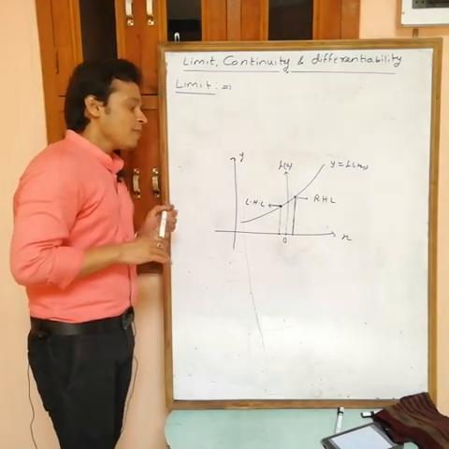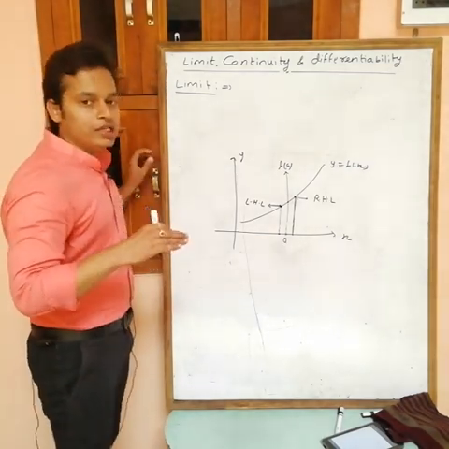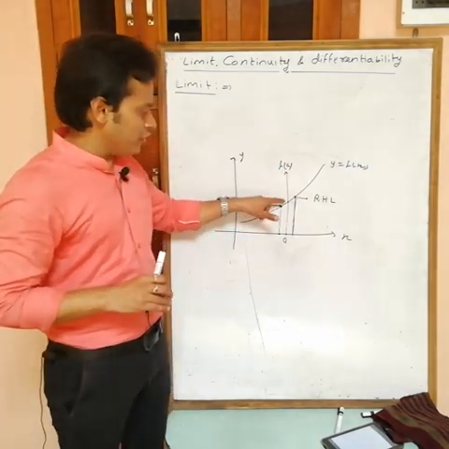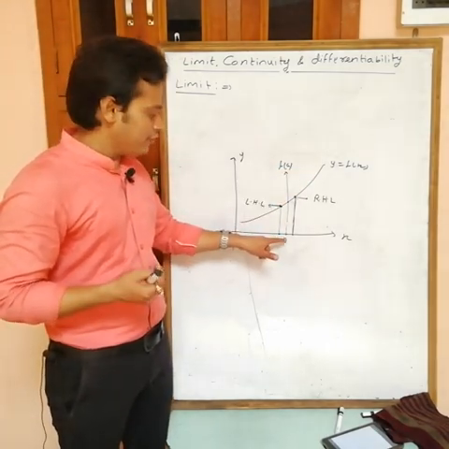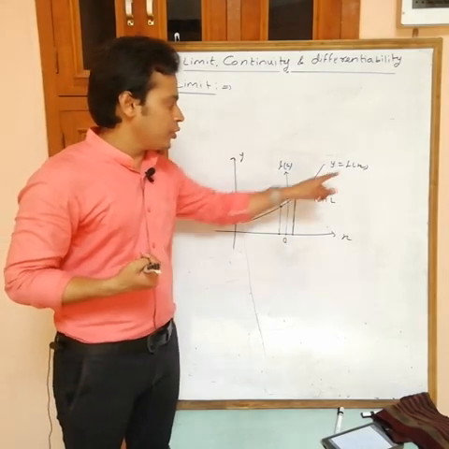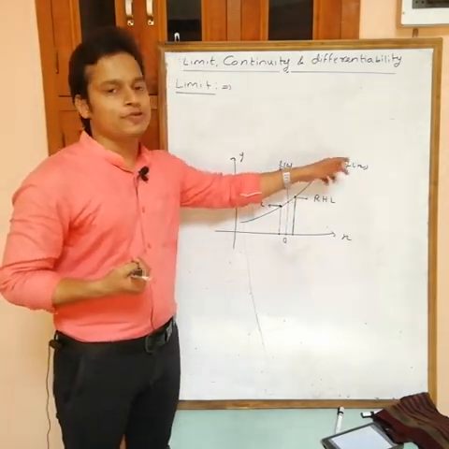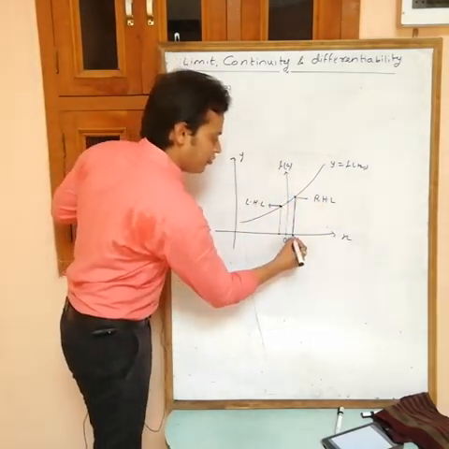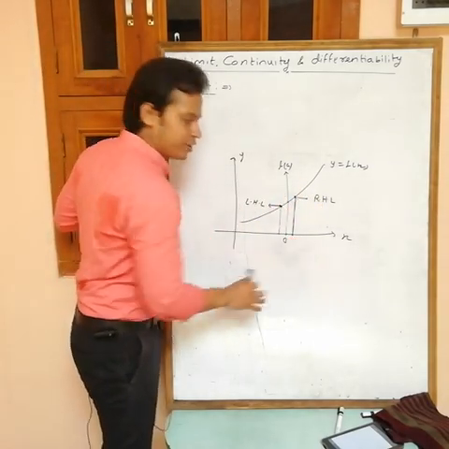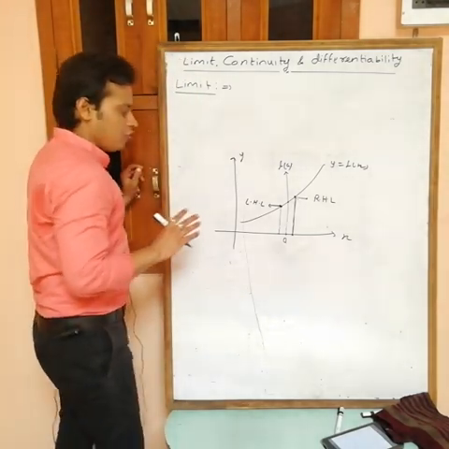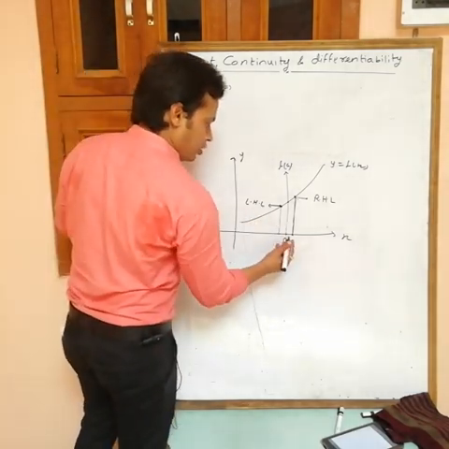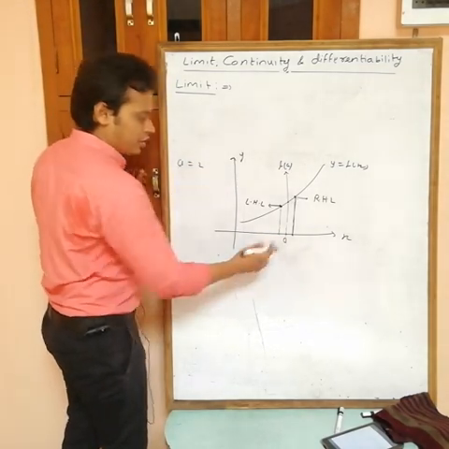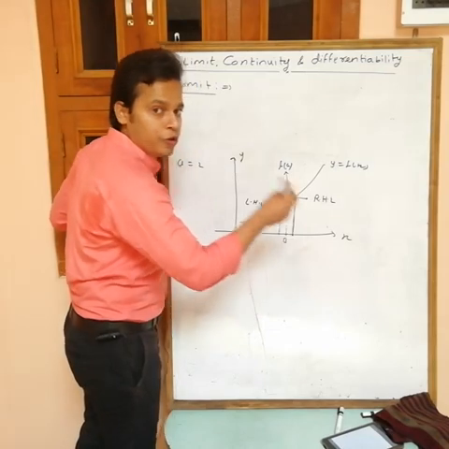It means this is the just next point to a and this one is just previous point to a. Now how to find value of LHL and RHL? Now actually see, to get the value of function at this point, what you want? Corresponding value of x. If corresponding value of x is a, put a, then you will get value of y, that is equals to f(a). Similarly, to get value of RHL and LHL, we want value of x at these points. Now for example, suppose this a is equals to 2. Now this one is just next point to a.